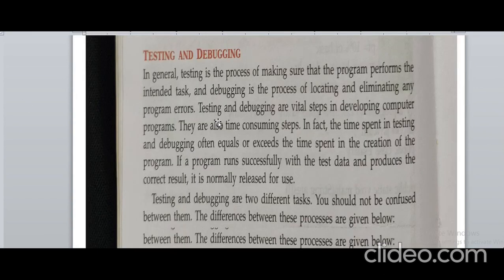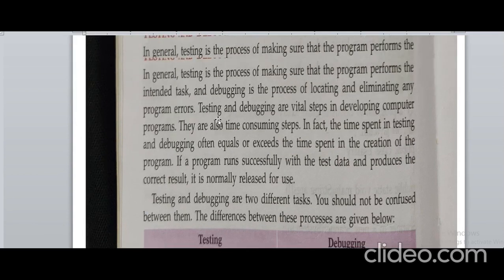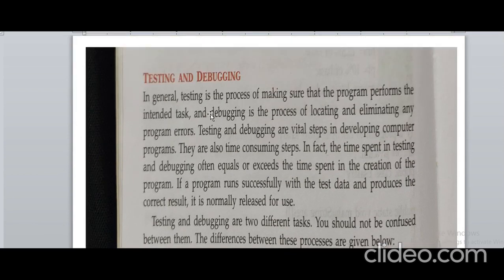Now look here. Testing is basically a process of making sure that the program performs the intended task. It means it is a process to check whether a program is valid or not. When we are writing a program, first we perform debugging.